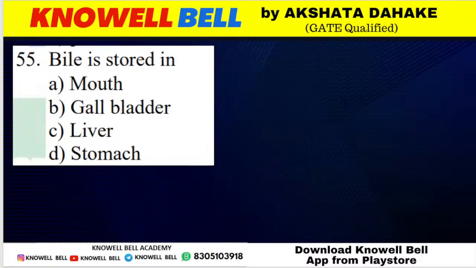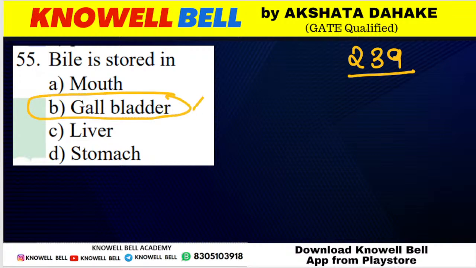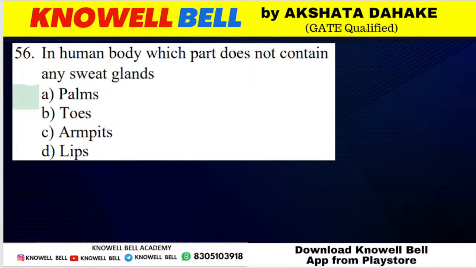The next question, question number 239. Where is bile stored? Bile is stored in mouth, gallbladder, liver or stomach. How come A? बेटा mouth में bile थोड़ी store होगा. Bile is stored in gallbladder. Where is bile stored? Bile is stored in gallbladder. So what will be the correct answer? Option B here is the correct answer.